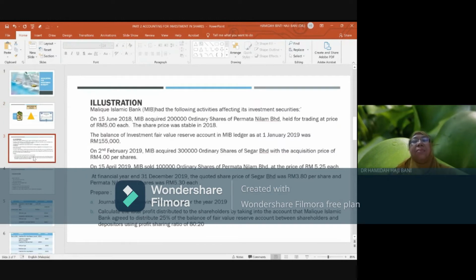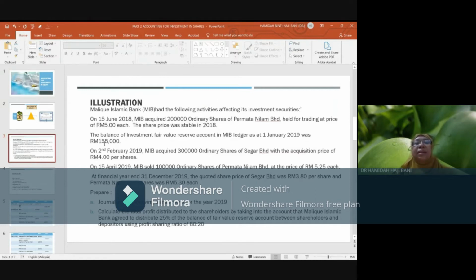Okay, take an example. Malik Islamic Bank is an investor. It invested into investment securities of Permata Nilam on 15 June 2018, and held these Permata Nilam Berhad shares, classified as held for trading, at a price of 5 ringgit each, and the price was stable in year 2018.